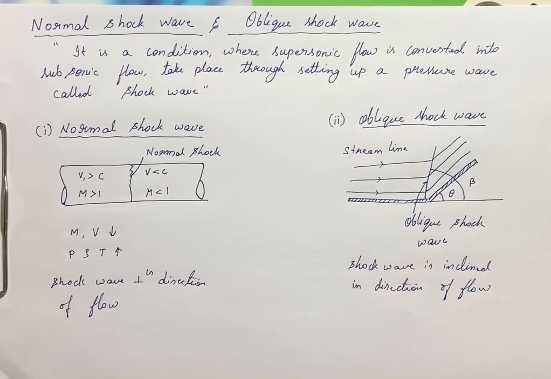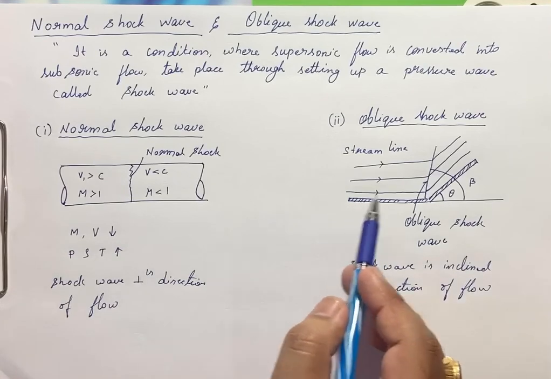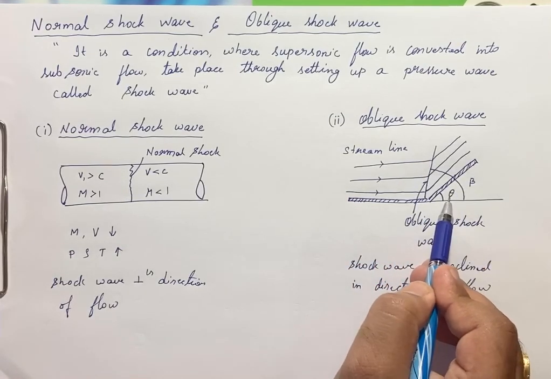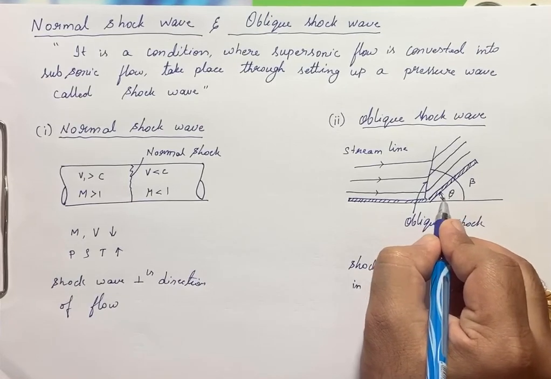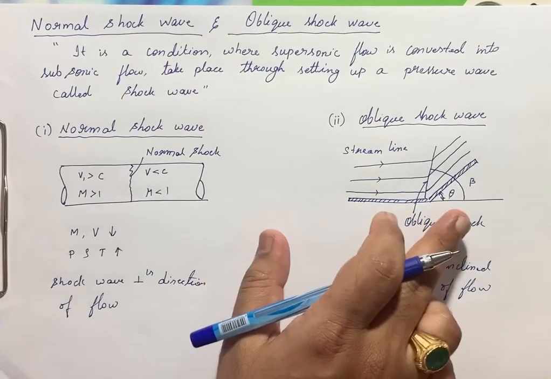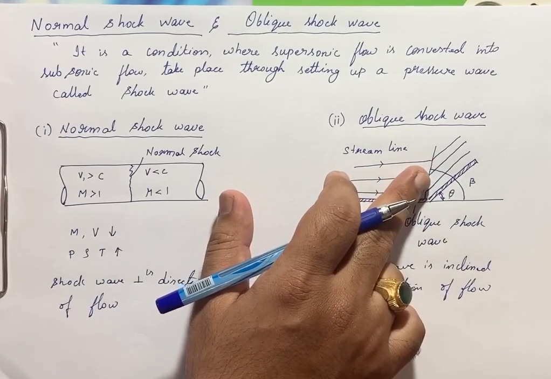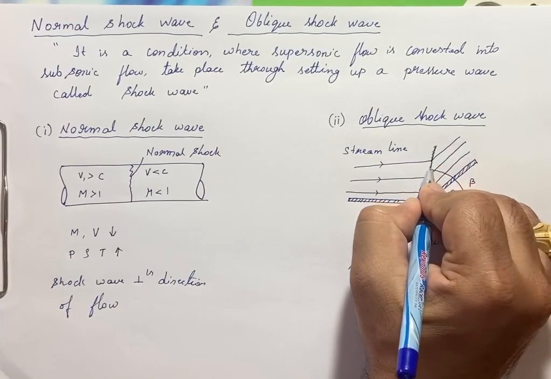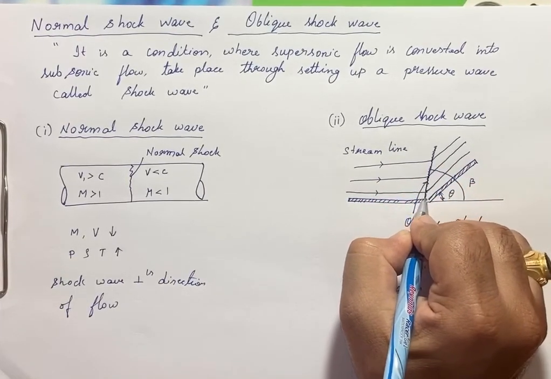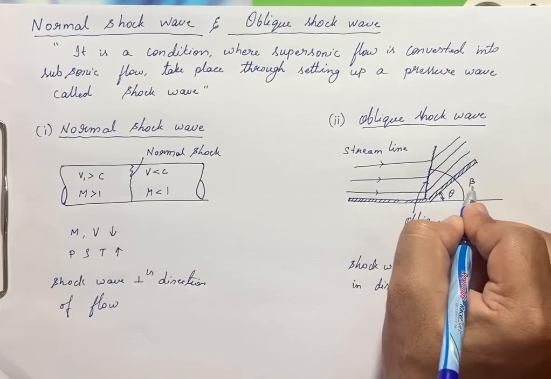Let us assume a fighter jet which is flying at a high altitude with Mach number greater than 1. That is a supersonic plane. When that happens, the body will be inclined at some angle, let us say that is theta. Theta is the angle of inclination of the body. Due to that inclination, the streamline will tilt, and the shock wave is created in between the tilted line. This is the shock wave, and that angle is beta.